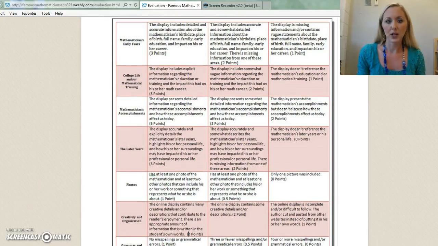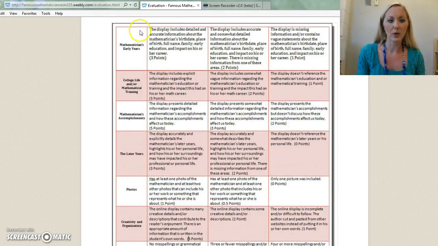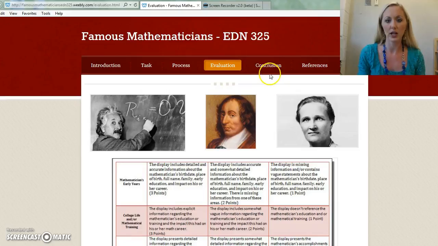Just some advice: whenever I do assignments in the EDD department, I normally only look at the column that gives you the maximum amount of points, and I do those things. I don't even look at the other two columns because I know that I want to do a perfect project. So that would be my recommendation to you. But this does have the entire rubric for the project.